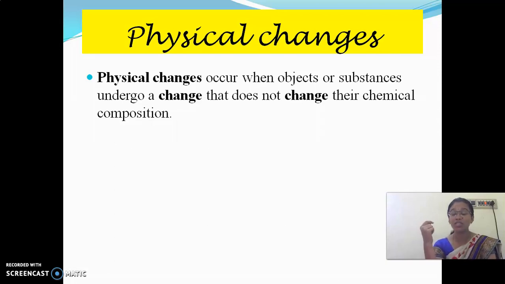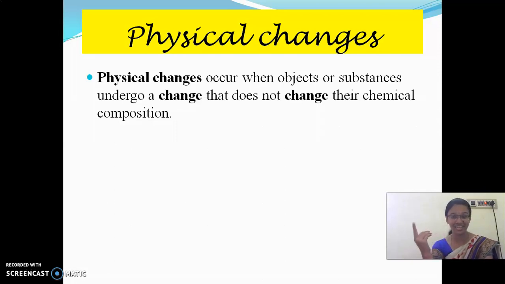But the composition, the 2 hydrogen and 1 oxygen, is present. It may be in the ice form, it has 2 hydrogen and 1 oxygen. It may be in the liquid form, it has 2 hydrogen and 1 oxygen. It may be in the gaseous form, it has 2 hydrogen and 1 oxygen. Clear? So, physical change is nothing but changes which do not change the chemical composition. I hope you have understood now.